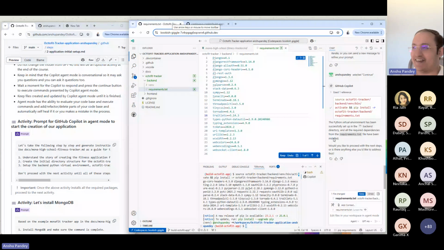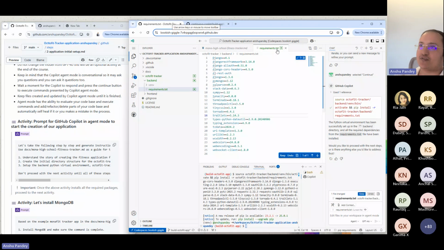You can see my answer here. So I'm not doing anything at all over here. So it says, would you like to proceed with the next step, or is there anything else that you want to do? So we can say, yeah, we want to proceed for next step. So now it has automatically picked up requirements.txt in the context without us specifying that.